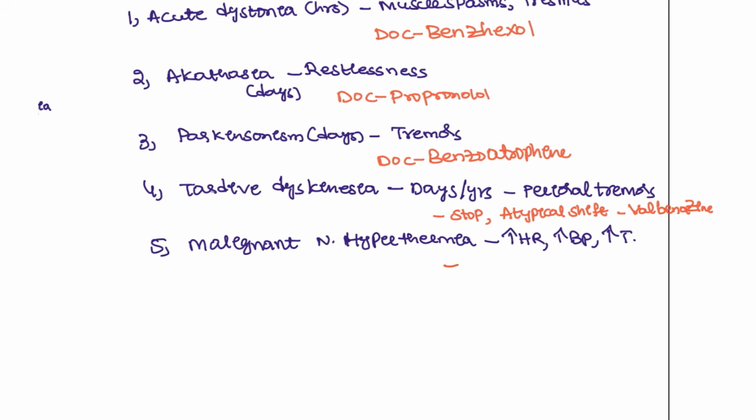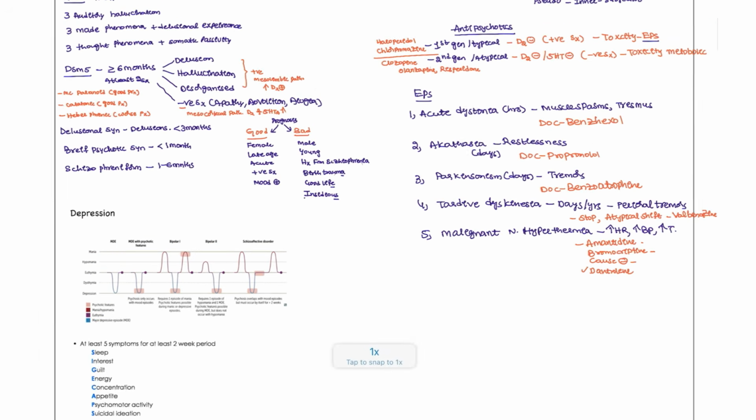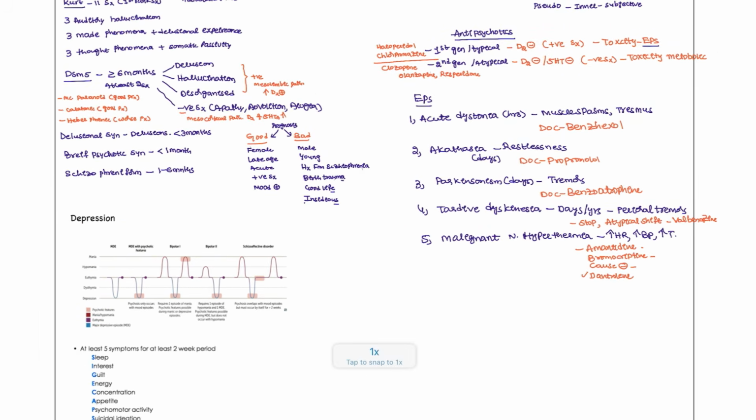For a malignant hyperthermia patient, we are going to follow A, B, C: amantadine, bromocriptine, and the causative agent has to be removed, and dantrolene. The best drug is dantrolene, but you have to remove the underlying cause. Bromocriptine and amantadine are also given to stabilize the patient. These are the symptoms that you have to remember.